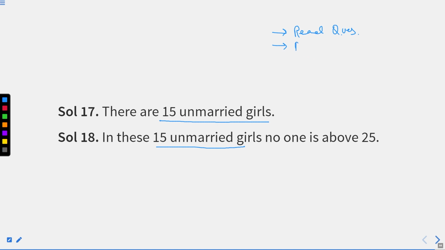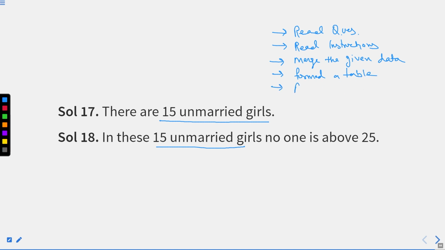Second, read instructions carefully, right? Third, merge the given data, right? The fourth is form a table, right?